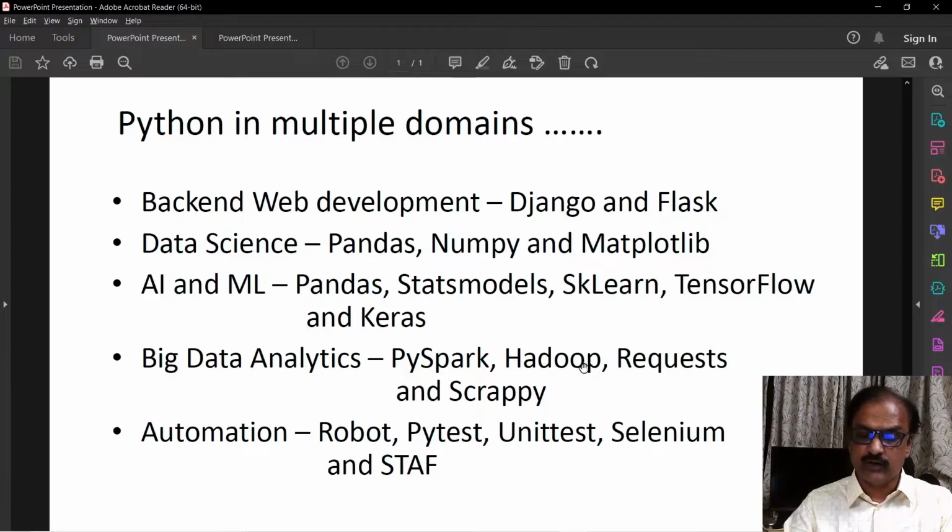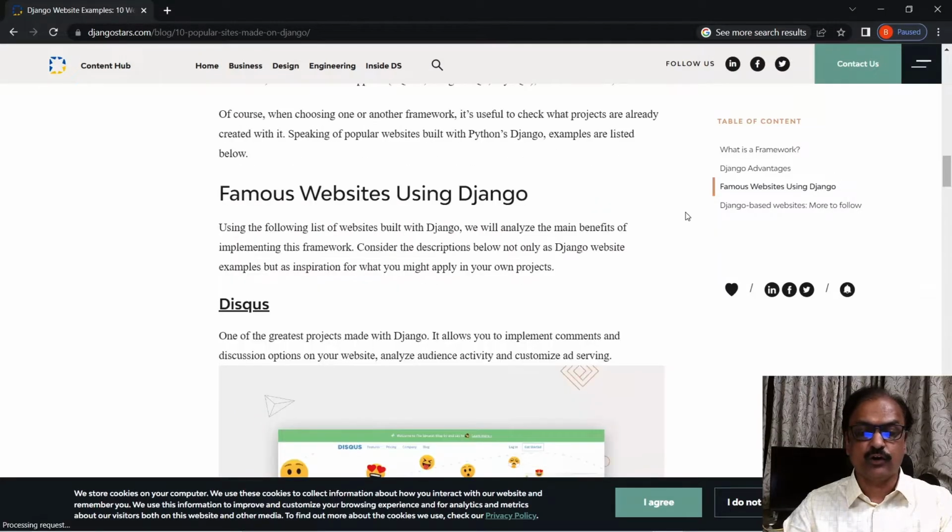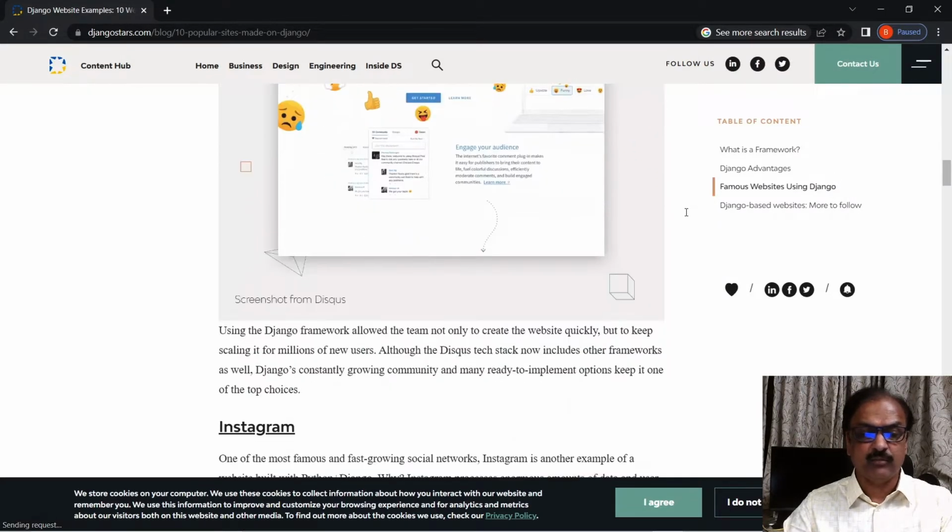So as I was telling you, Python is favorably used in big data analytics also. There are a lot of frameworks, especially Hadoop, and many distributed system frameworks are also used with Python favorably for big data analytics. As you can see, Python is used for building very famous websites.